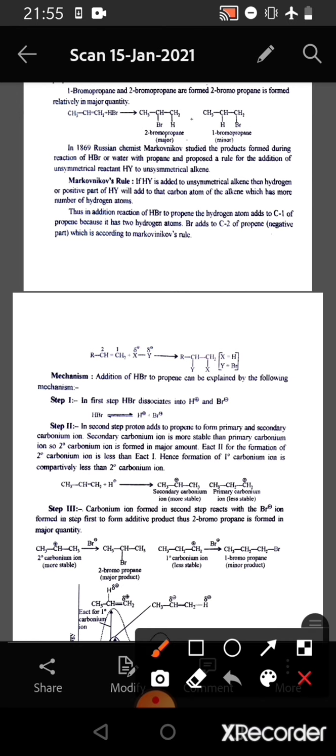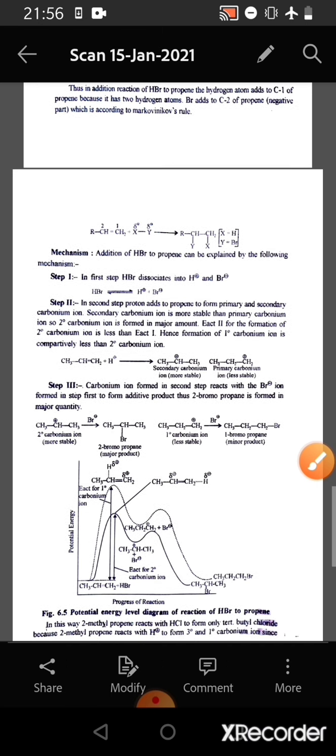So here we see the addition reaction of HBr or HY to propene. The hydrogen, the positive part, adds to C1 of the propene because it has 2 hydrogen atoms, and the Y, the negative part, adds to this C2 carbon atom of the propene which has fewer hydrogen atoms, and this is according to Markovnikov's rule.